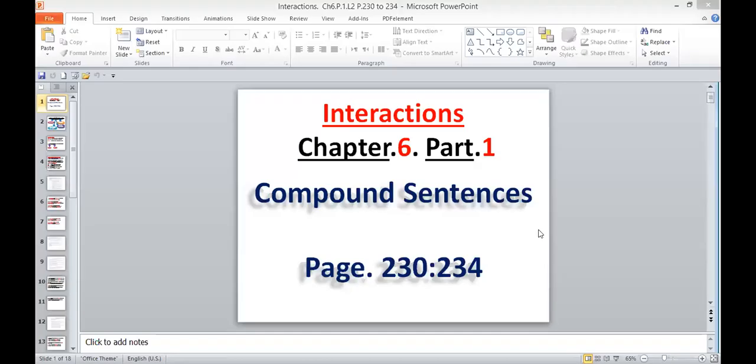The second term depends also on this part too. Chapter 6, part 1. Okay, we are going to start.